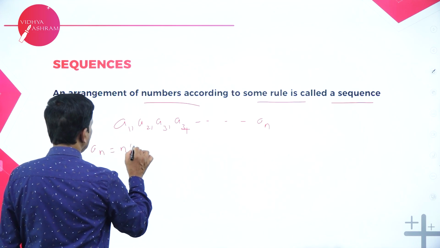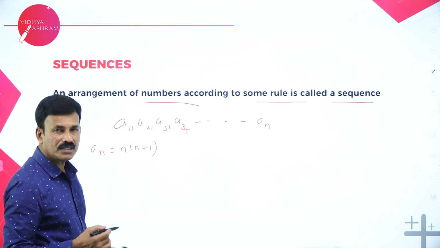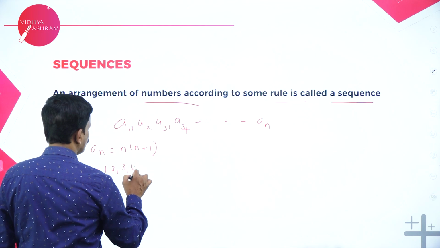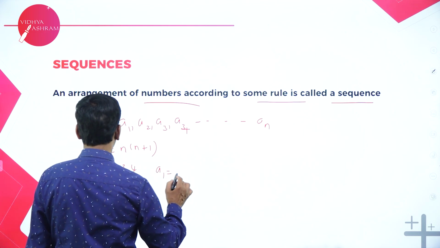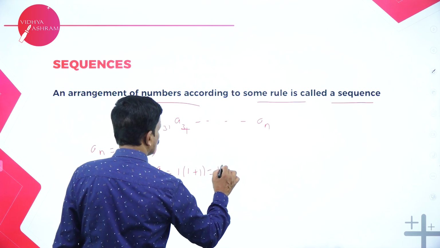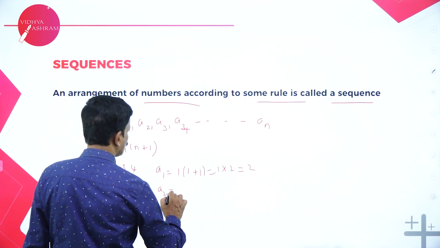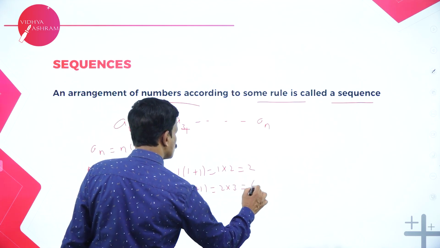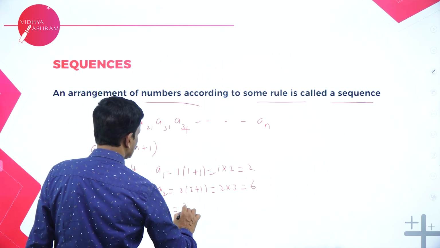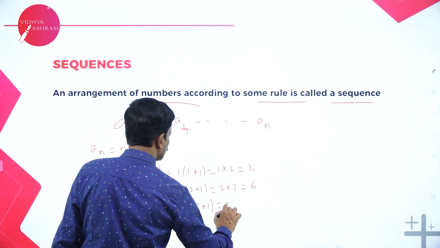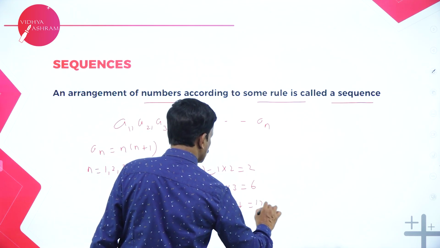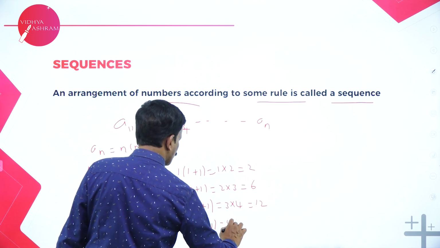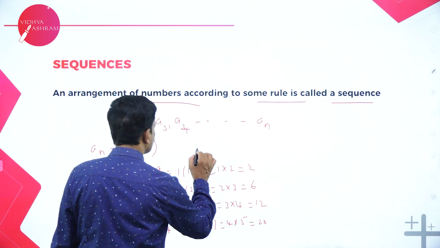Suppose an is equal to n into n plus 1, then what are the terms of this sequence? If you put n is equal to 1, a1 is equal to 1 into 1 plus 1, that is 1 into 2, which is 2. If you put n is equal to 2, 2 into 2 plus 1, that is 2 into 3, which is 6. If you put n is equal to 3, 3 into 3 plus 1, 3 into 4, that's equal to 12. Similarly, if you put n is equal to 4, you will get 4 into 4 plus 1, 4 into 5, that's equal to 20.